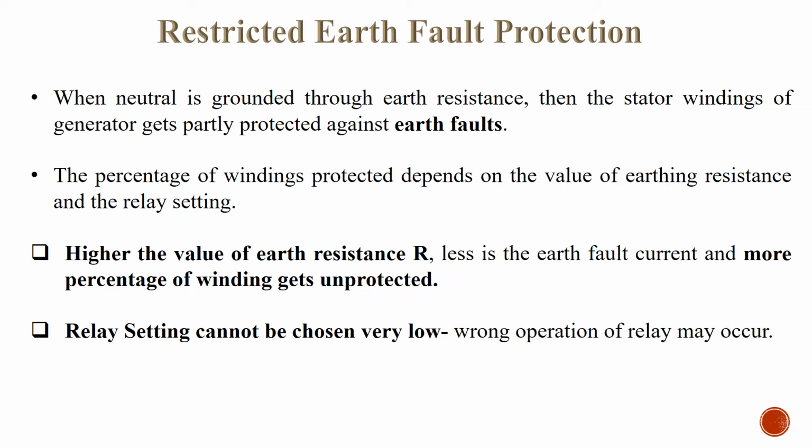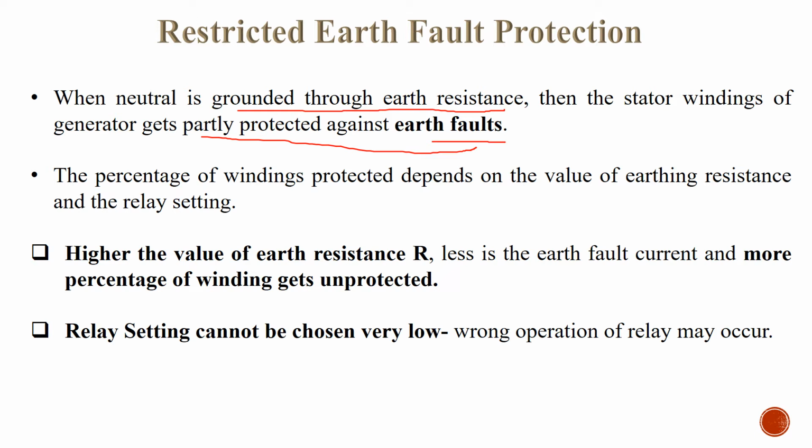Restricted earth fault protection. In case of a generator, the stator windings of the generator are partially protected against earth fault when the neutral is grounded through earth resistance. This is because the voltage of the neutral point with respect to earth is very low, and therefore the fault current so observed there is of low value. Hence, it cannot achieve the pickup value of the relay. Thus, the relay cannot identify that a fault has occurred. Hence, the windings remain unprotected in the scheme.